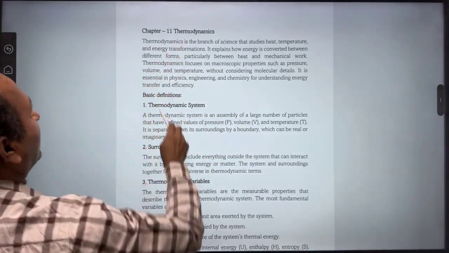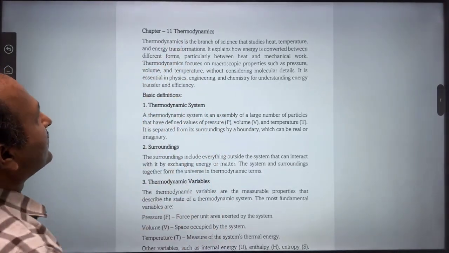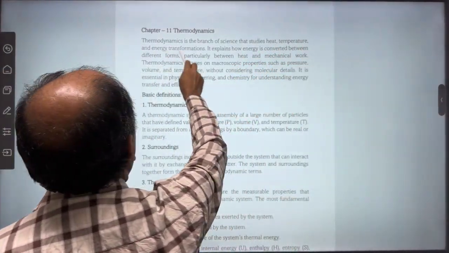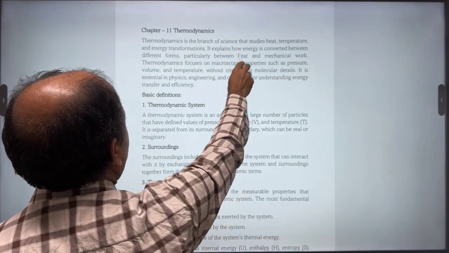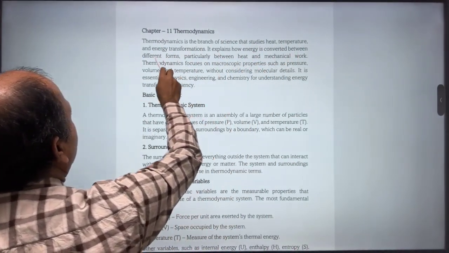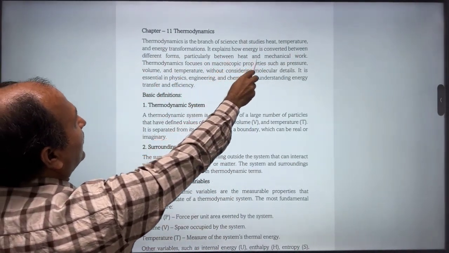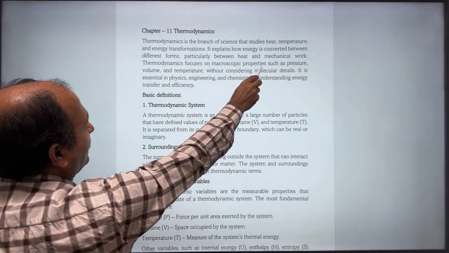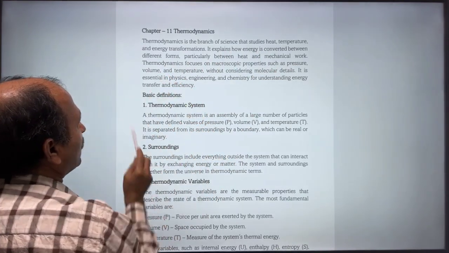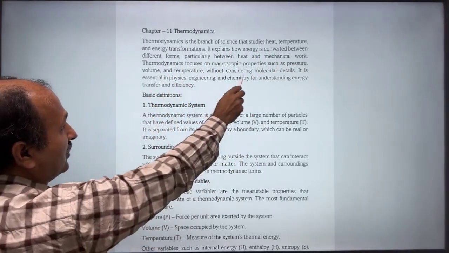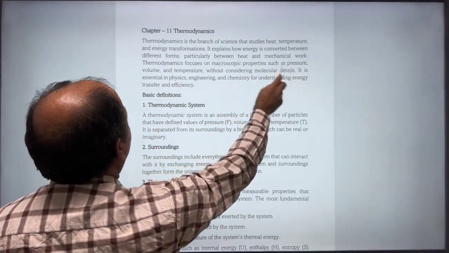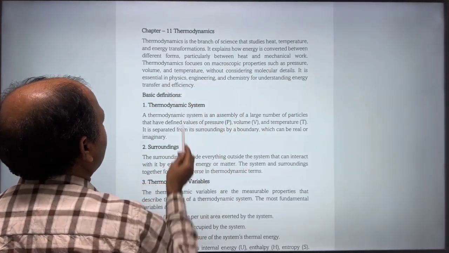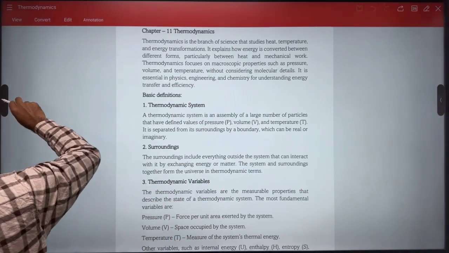The definition of thermodynamics. Thermodynamics is the branch of science that studies heat, temperature, and energy transformations. It explains how energy is converted between different forms, particularly between heat and mechanical work. Thermodynamics focuses on macroscopic properties such as pressure, volume, and temperature without considering molecular details. It is essential in physics, engineering, and chemistry for understanding energy transfer and efficiency.